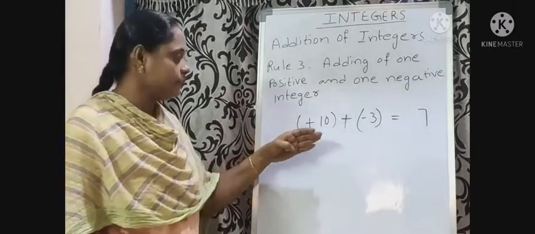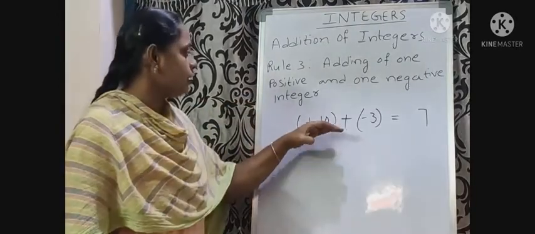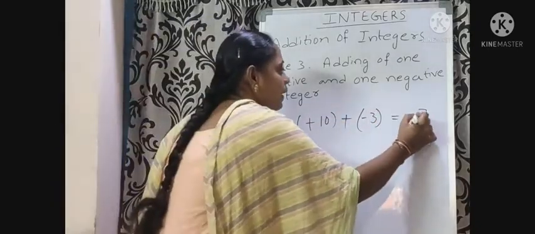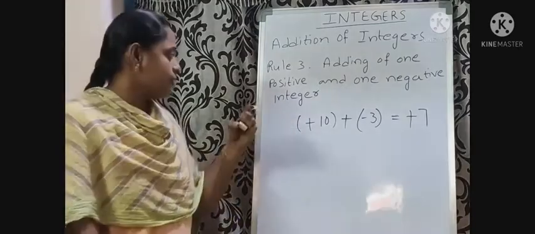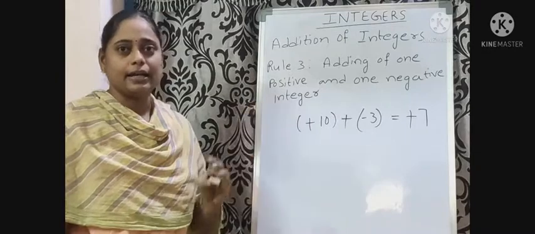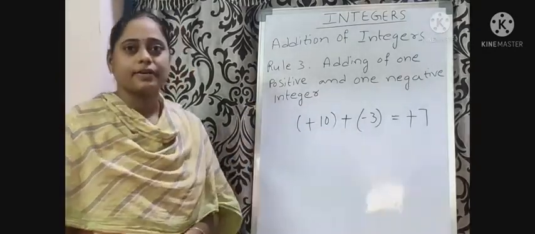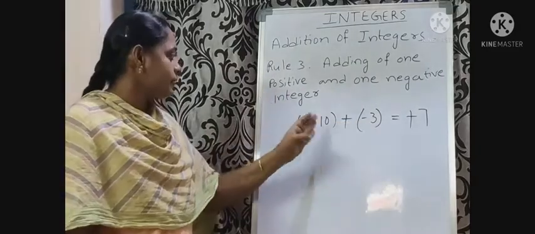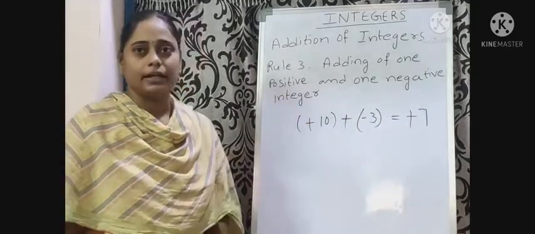Whatever sign is before the biggest integer, place the same sign before the result.